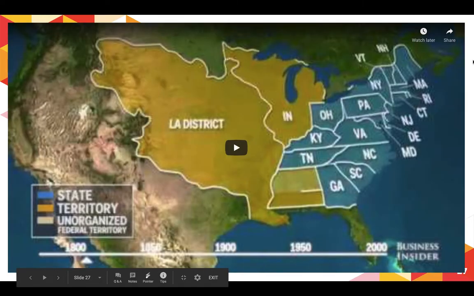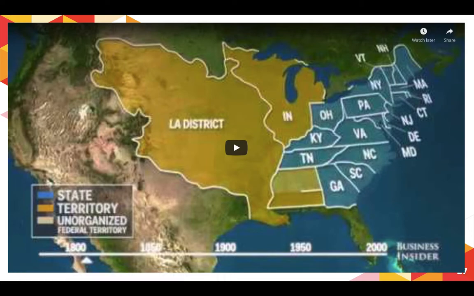So it's kind of interesting to see how these borders have changed and how the political landscape of the United States has been altered over time. And some of that, again, through conflict, some of it through acquisition. So the Louisiana Purchase, for example, we actually purchased as a country this territory that became all these different states we have in the United States today. So there are many different reasons, sometimes through conflict, sometimes not, that the United States has expanded throughout history. And keep in mind, when we talk about political geography, it's not just states, right?